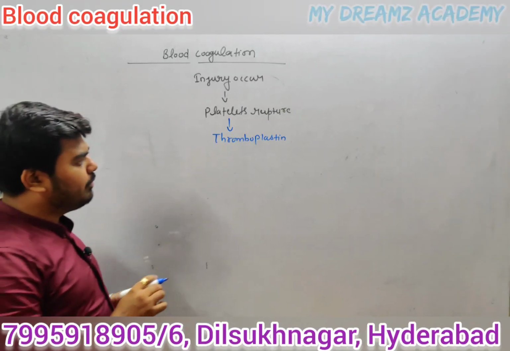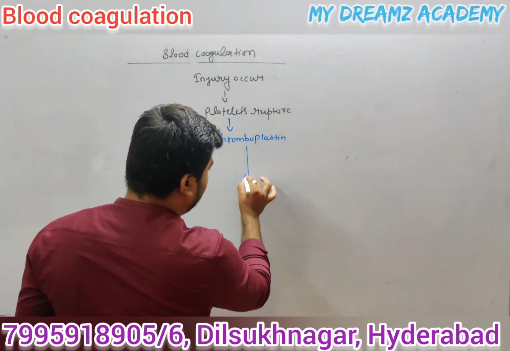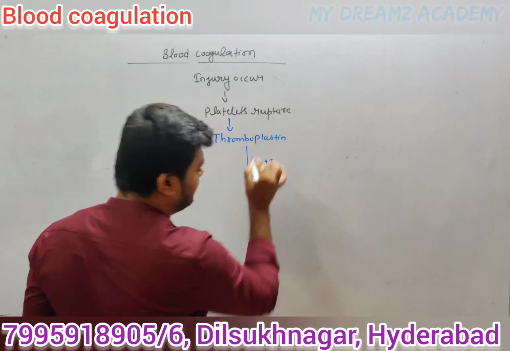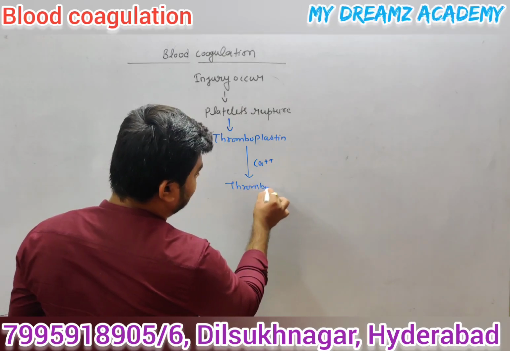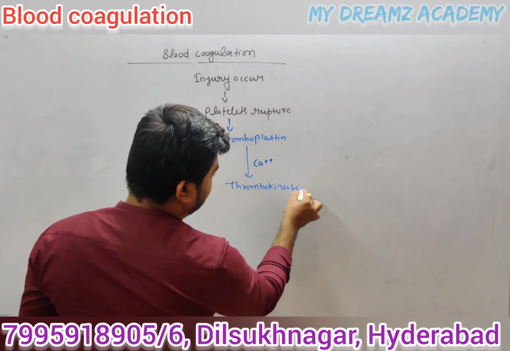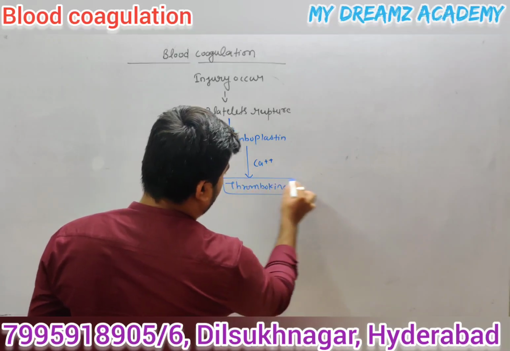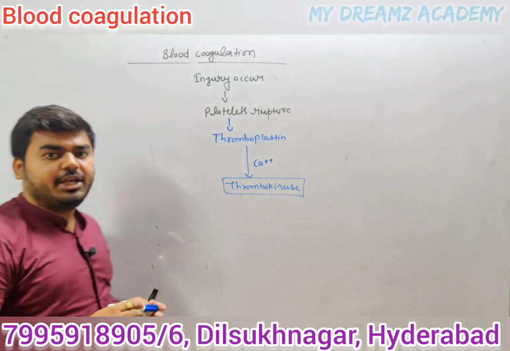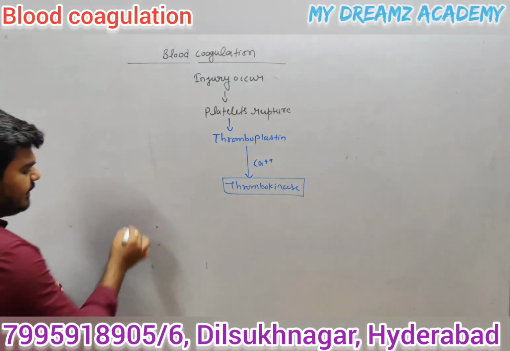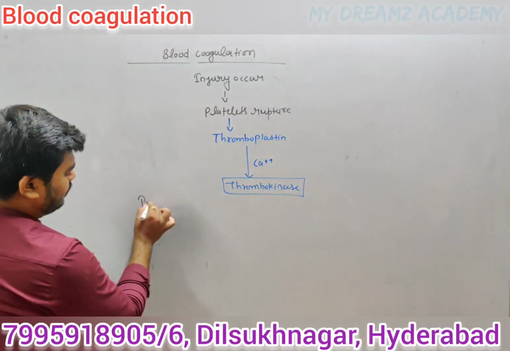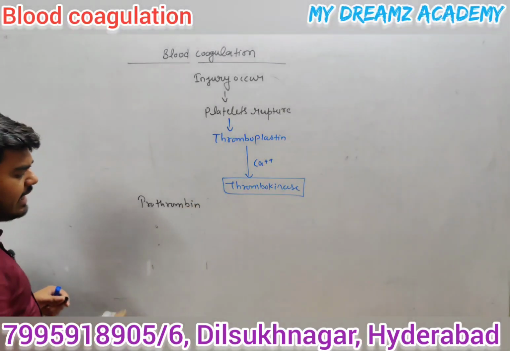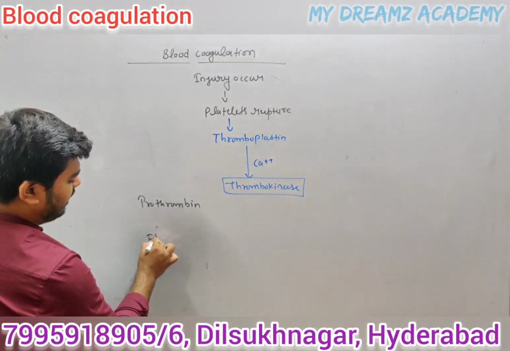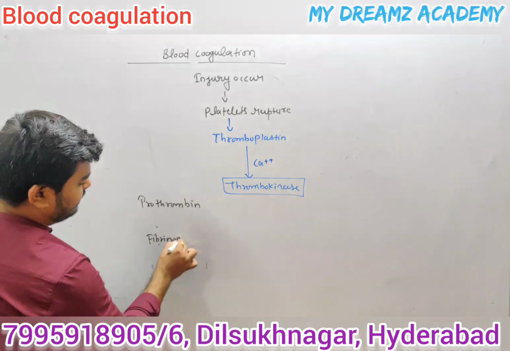This is called thromboplastin, and this thromboplastin binds with calcium, and it forms the thrombokinase. So formation of thrombokinase occurs in our blood. Already you know, in our blood the prothrombin is present, as well as the fibrinogen.